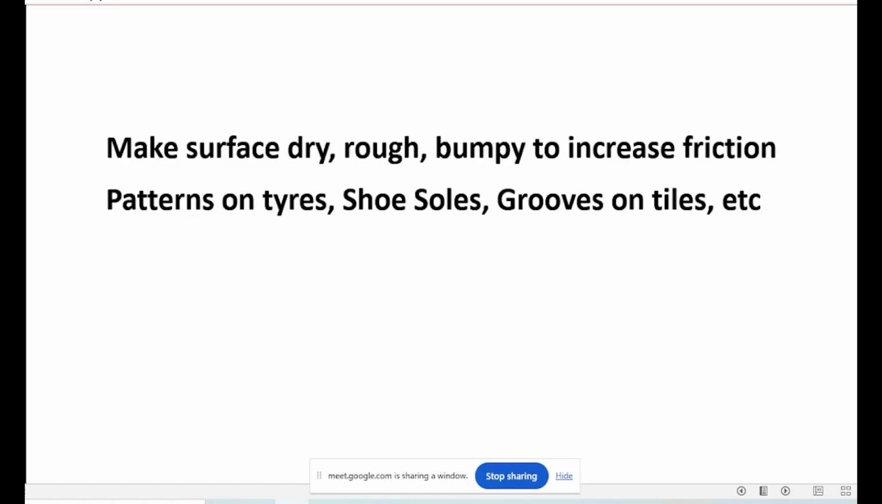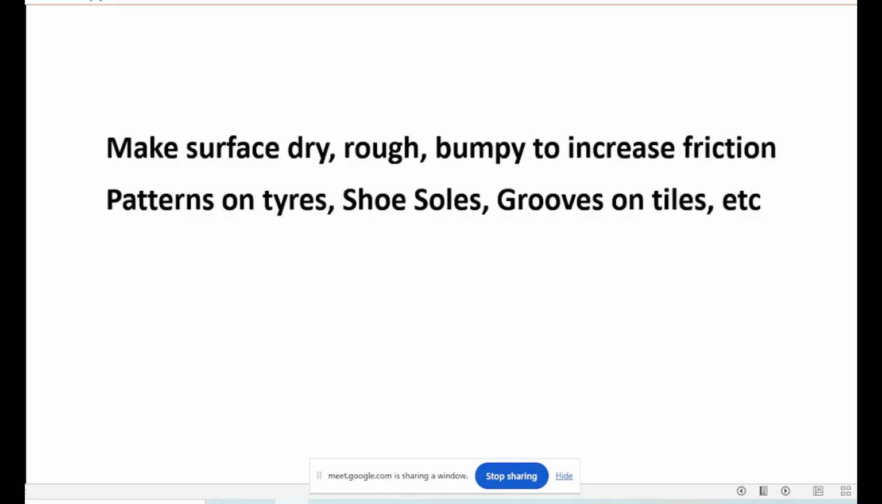I want to increase the friction. So it should be dry. First, it should be dry, not wet, no water. If you put water, it will be low friction. So it should be dry, no water. If you want high friction, it should be dry. Wet means if you put water, low friction. So if it is dry, it should be high friction.